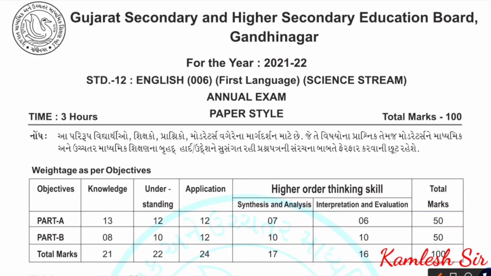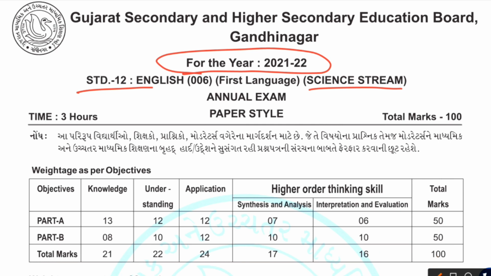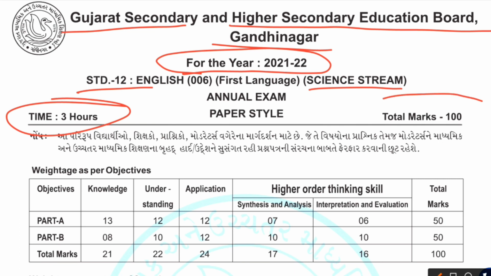Dear students, this video is for the students of class 12 science stream English medium. This video is going to be the paper style for the students of class 12 for the academic year 2021-22. Dear students, in this video we're going to discuss the blueprint and paper style for the students of class 12 science English medium. This circular we have received from Gujarat Secondary and Higher Secondary Education Board, Gandhinagar. So you all know that it's going to be a 3-hour exam and the total weightage for the exam is 100 marks.